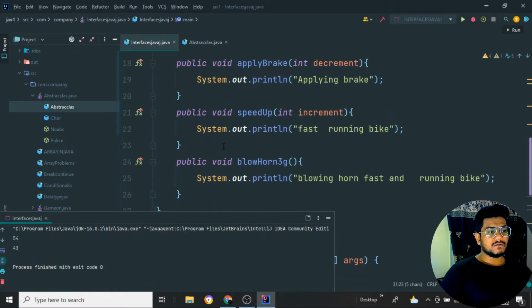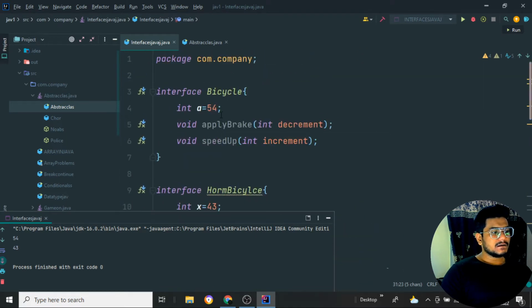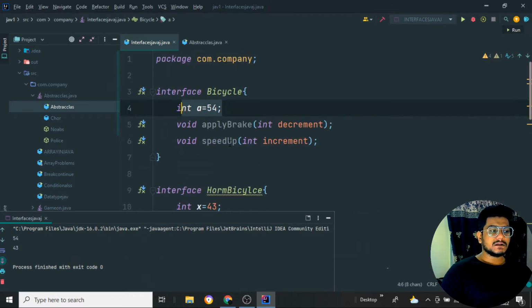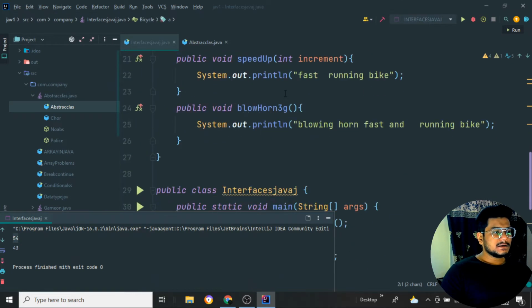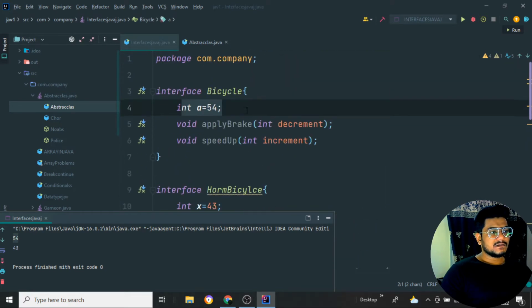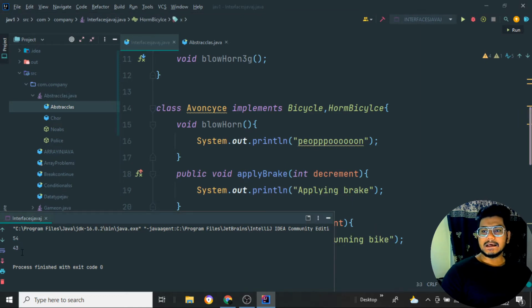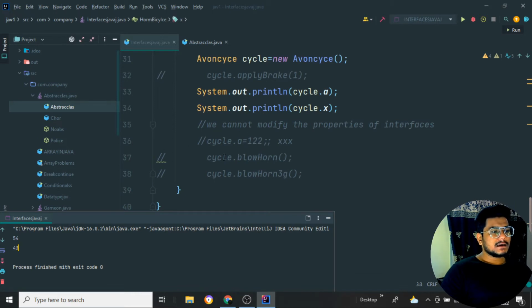So we are implementing the interface. That is why 54 is printed over here, because in the bicycle we have the variable a. All the variables and all the methods will take place inside the particular classes. That is why 54 is printed; you can see the output over here. Along with that, I said I want to print cycle.x. So where is x? x is in the home bicycle. Even the 14 value, this particular interface value, I can print over here. That is how things work. So now, if I want to change the properties.